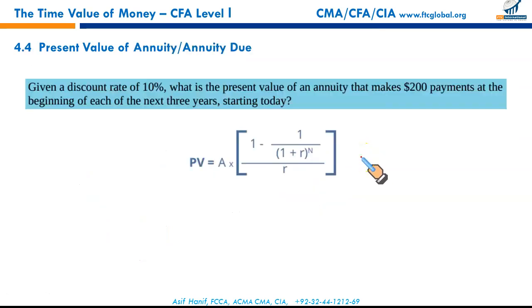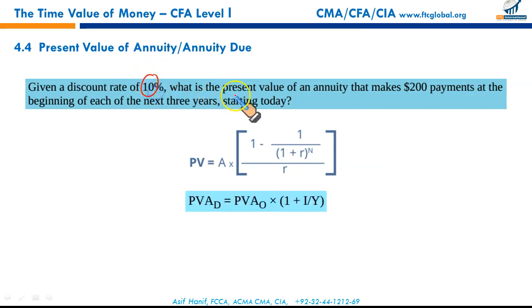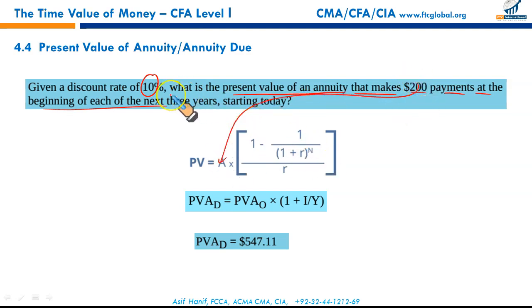Okay, present value of annuity or annuity due. Given a discount rate of 10%, what is the present value of an annuity that makes 200 payments at the beginning of each of the next 3 years? So again, you have two ways of doing it. Either you can use your formula or you can simply plug it in the calculator and you will get your result. So here you will put 200 as your payments, interest rate as 10%, the periods 3, and you will calculate your present value of annuity due. Else you can use your calculator to get your result.